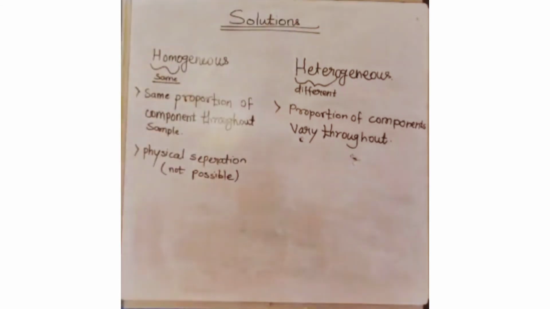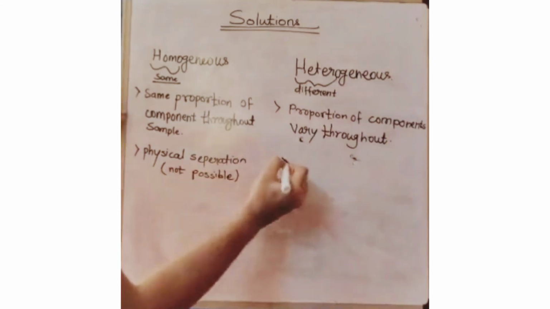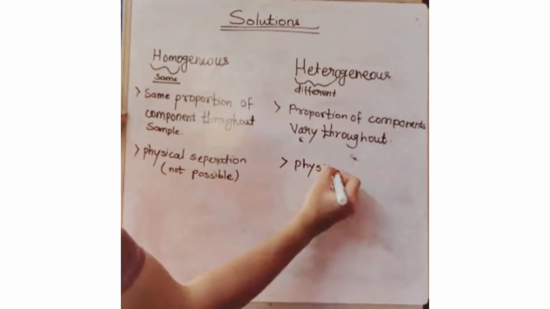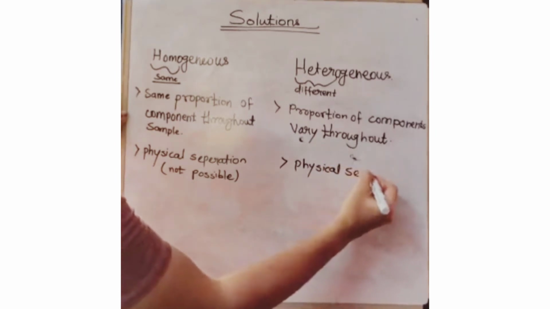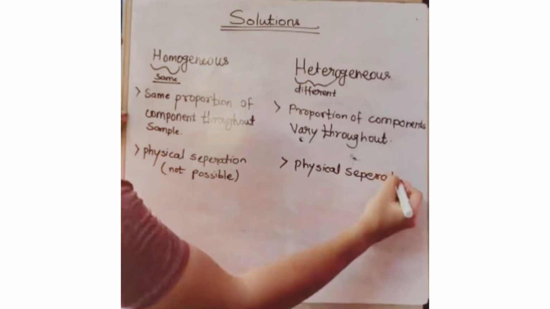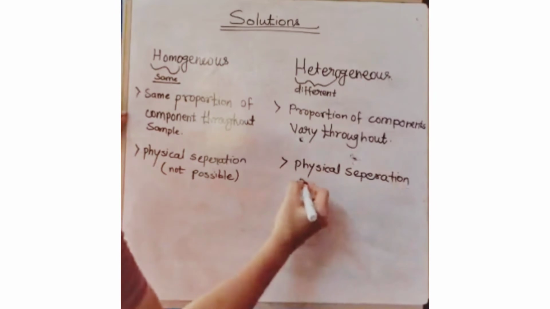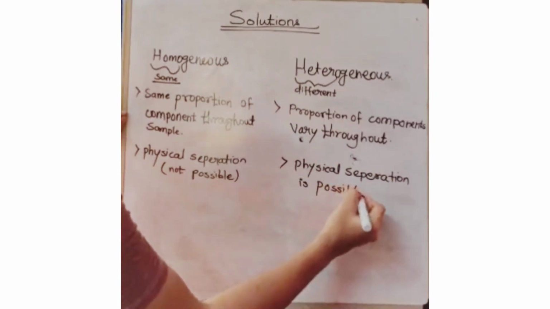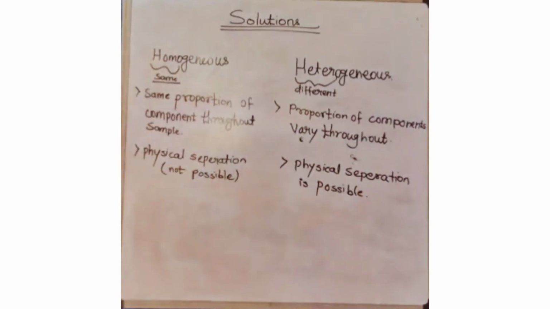If we consider a heterogeneous structure, over there physical separation is possible. I will write it down. Physical separation is possible. Okay, so this is the second point.